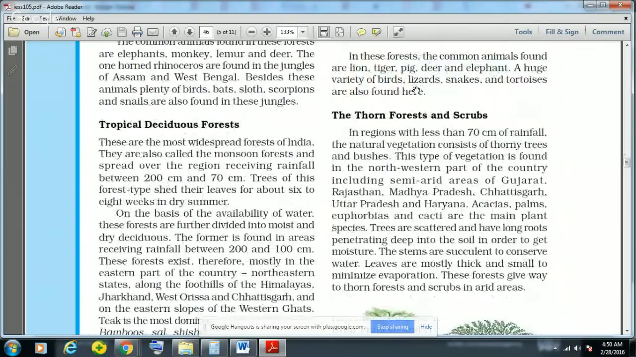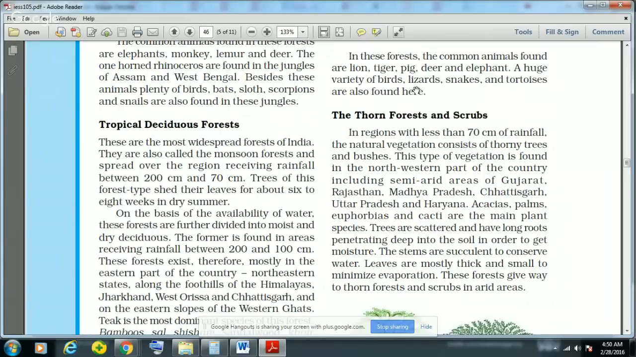Then the second major vegetation found in India is tropical deciduous. And I have told you that these are the most widespread forest of India, and the majority of the Indian vegetation is covered by these tropical deciduous forests. This question has also been asked in the UPSC.